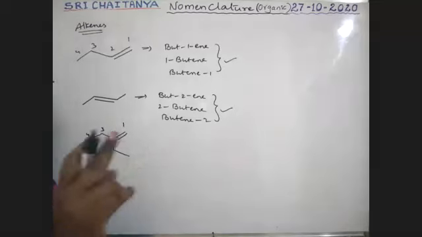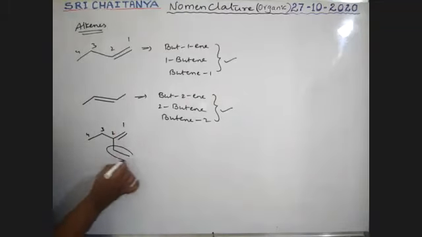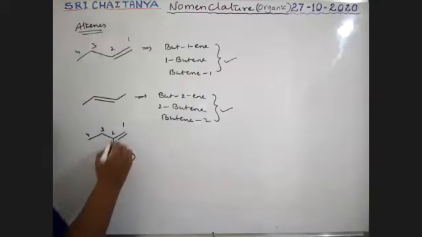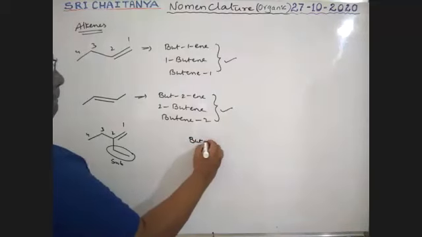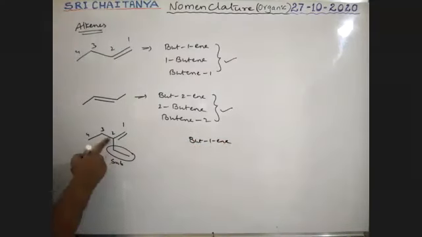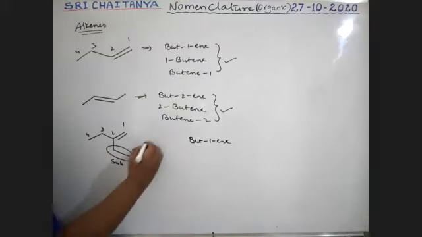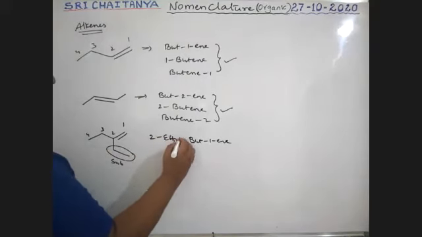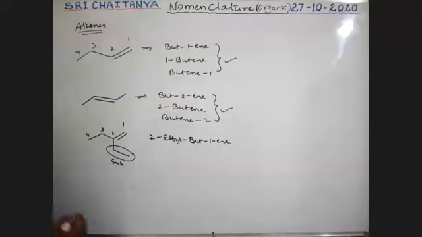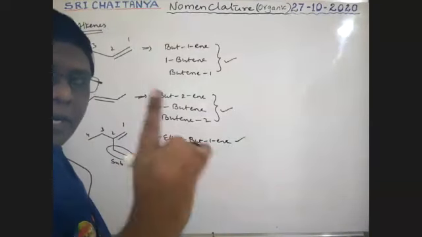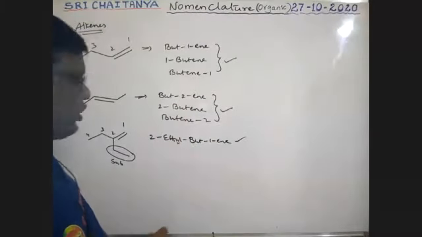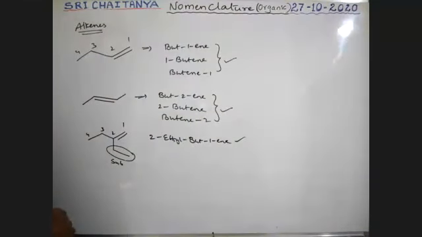Now there is a substituent: at the second position it is an ethyl group. Therefore it is 2-ethylbut-1-ene. It is but, not pent, because the double bond must be included in the longest chain. Okay, next.